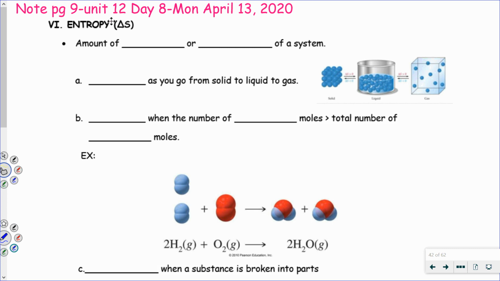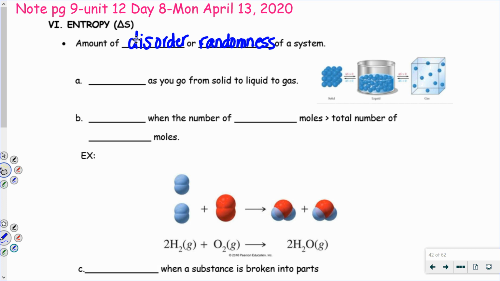And you don't need to know this, but entropy is represented sometimes by delta S. But entropy is the amount of disorder, or randomness of a system. The amount of disorder or randomness of a system is called entropy. And there's a couple different ways you can look at the entropy of something.